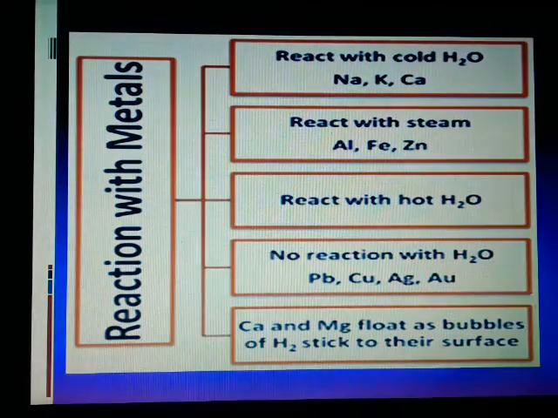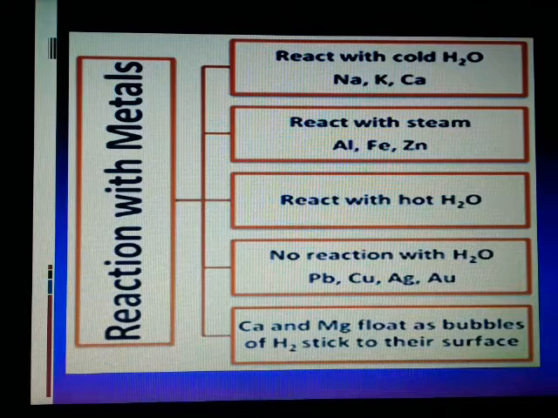The next one is reaction of water with metals. Already we have seen it in the last video. If you have taken water, it may be hot, cold or steam. The metals will react with hot water, cold water or with steam, and we get so many results towards that. So here it is just a recall for that.